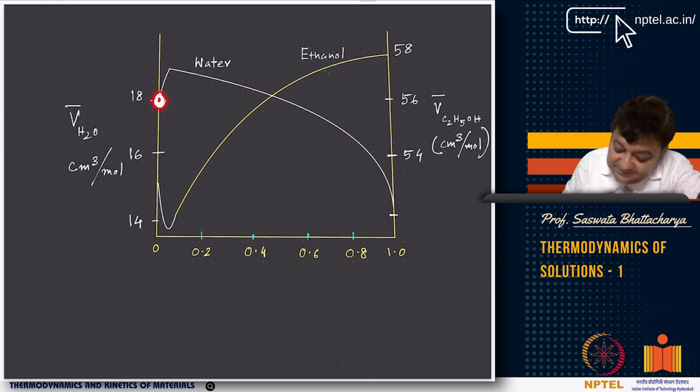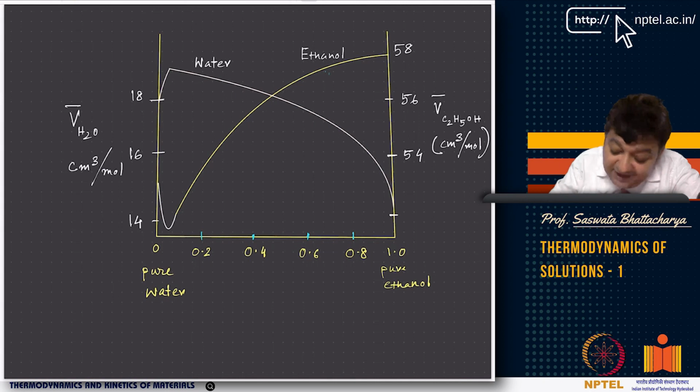So that means this is pure water, right? It was 18, pure water, which is basically zero ethanol, and this is pure ethanol, which has 58.